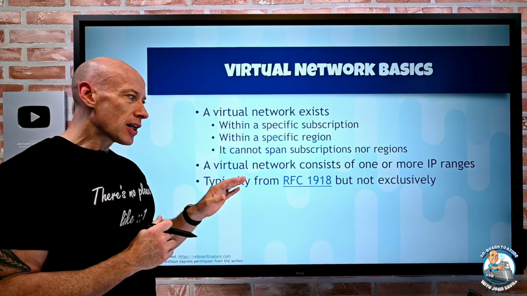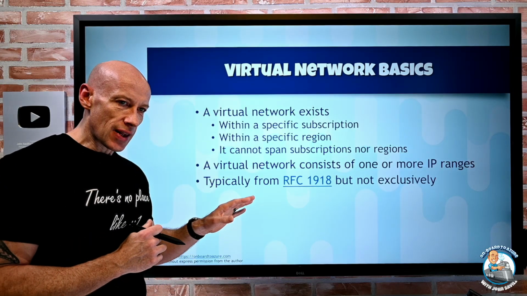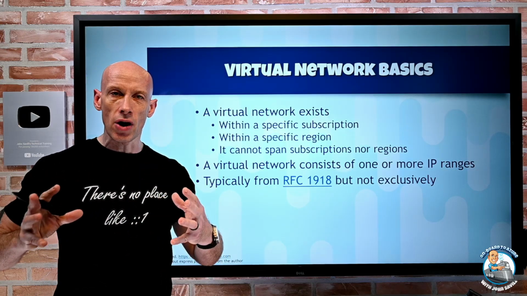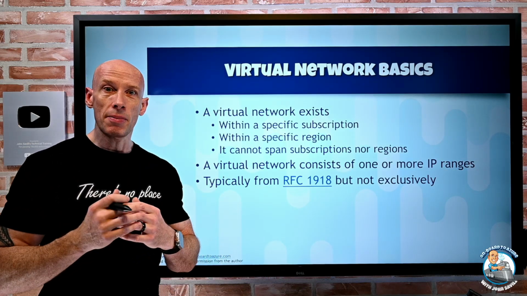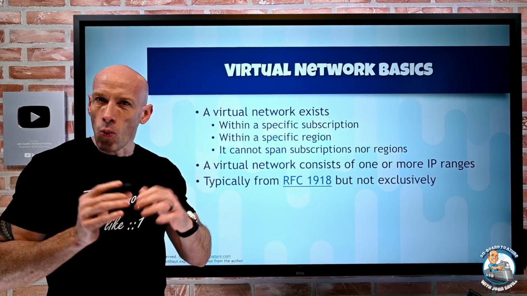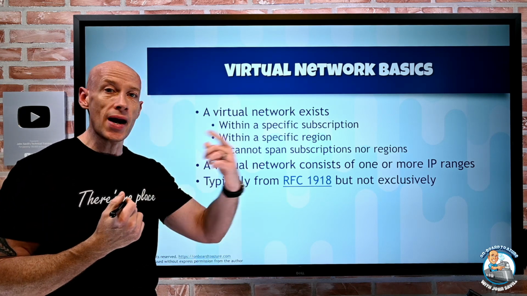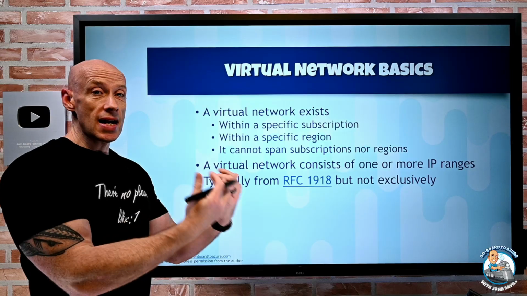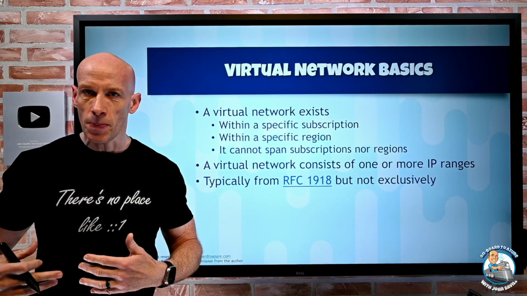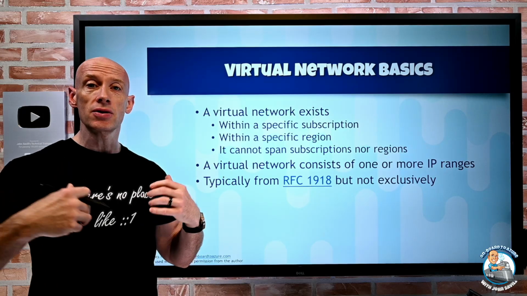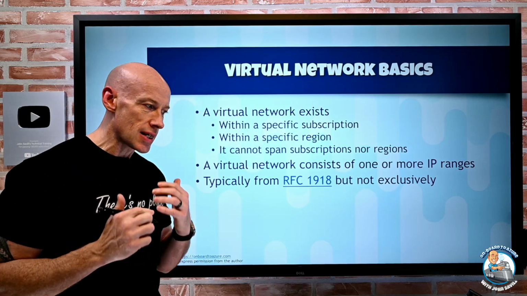Now, typically, we're going to use RFC 1918 for that. Those are IP addresses that are set aside that we can use on our internal networks. You probably have it at home. You'll maybe see your IP address is 10. or 192.168. The point of these IP addresses is that they won't route over the internet. If they get to anything that's on the internet, it's just going to drop those packets. So every company could use the same addresses because they won't route or clash when they actually get to the internet.